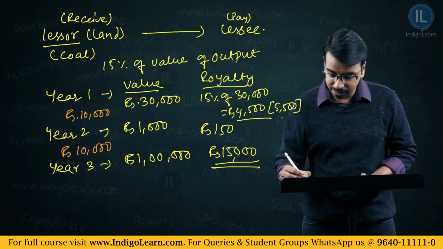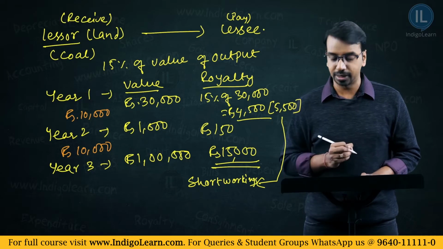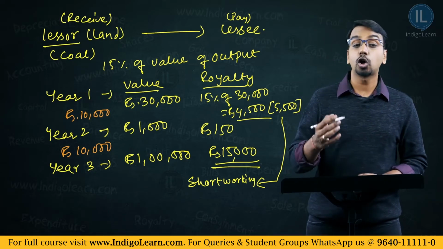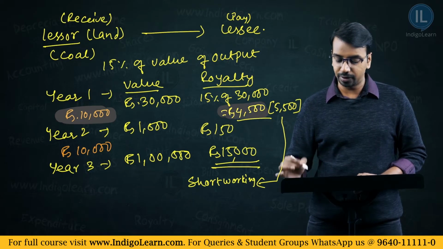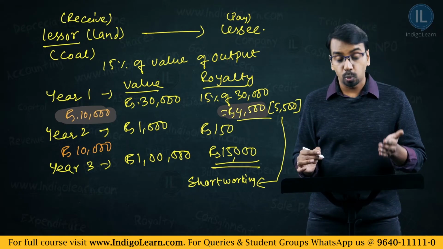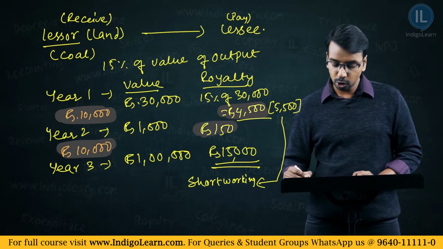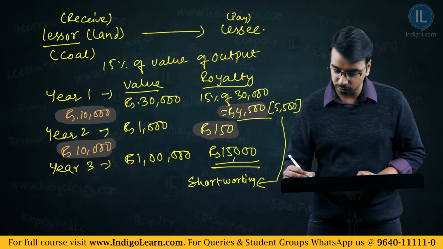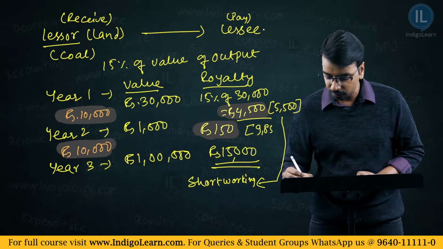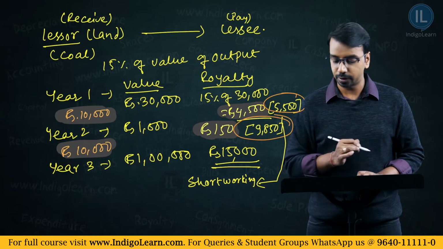What is this called? This is called short workings. What is the short working in the first year? 10,000 minus 4,500, so 5,500 is the short working. What is the short working in the second year? 10,000 minus 150. How much is that? 10,000 minus 150 is 9,850. So, the short working here is 9,850. These two numbers are the short workings.